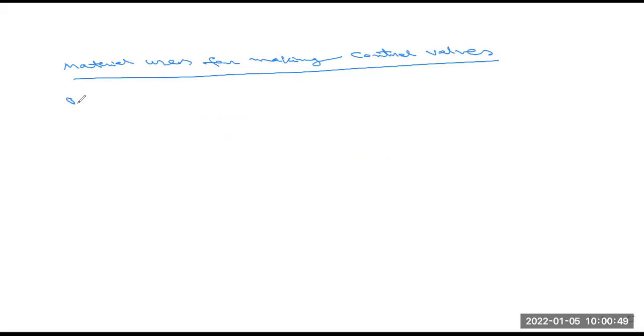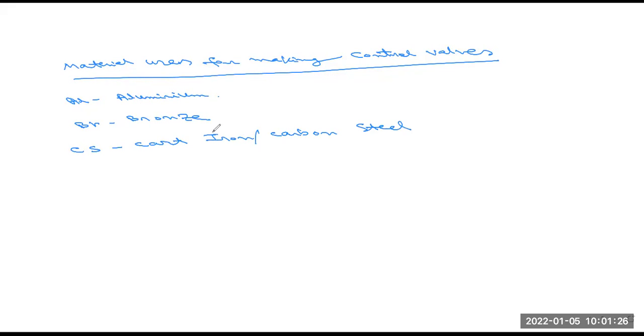First, aluminium, that is Al. Then we also use bronze, that is Br. Then Cs, which means cast iron or carbon steel.